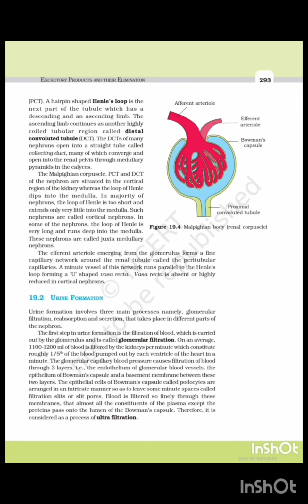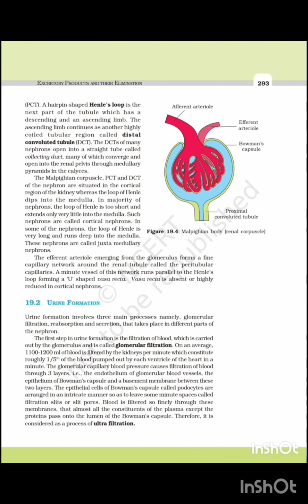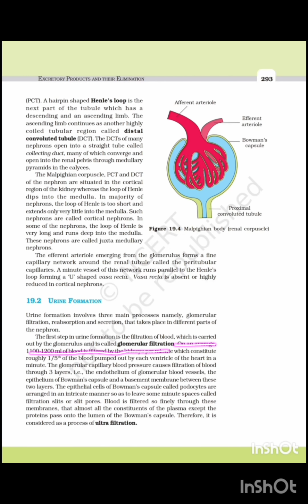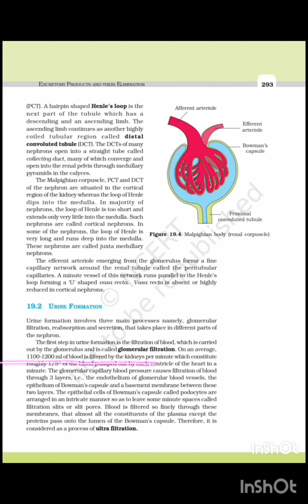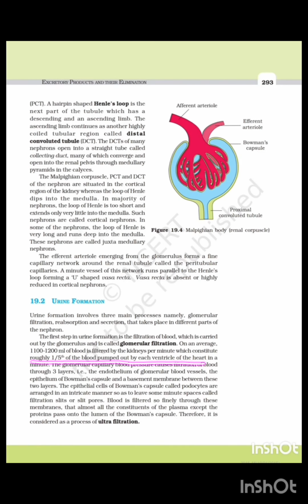What is the first step of urine formation? The first step of urine formation is filtration of blood. Filtration of blood is carried out by whom and it is known as dash. Filtration of blood is carried out by the glomerulus and is called glomerular filtration. On an average, how much blood is filtered by the kidneys per minute? On an average, 1100 to 1200 ml of blood is filtered by the kidneys per minute.